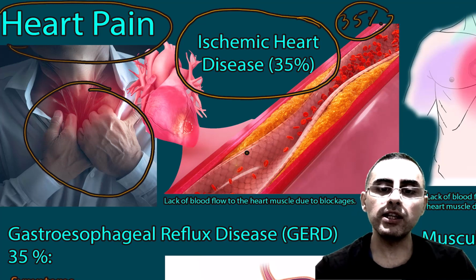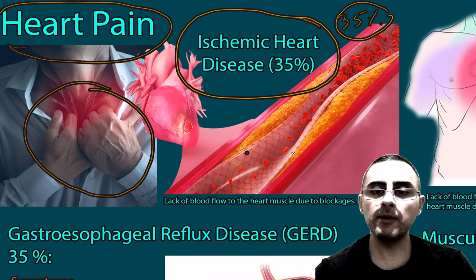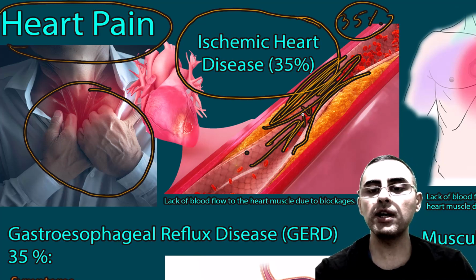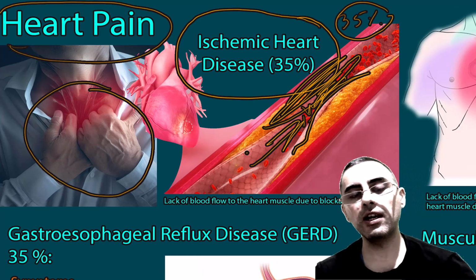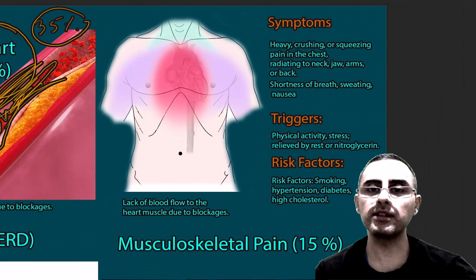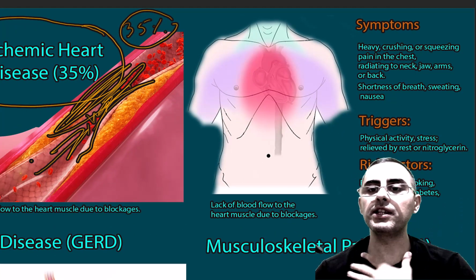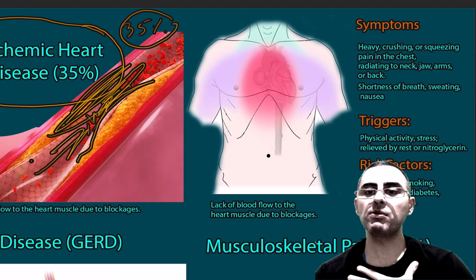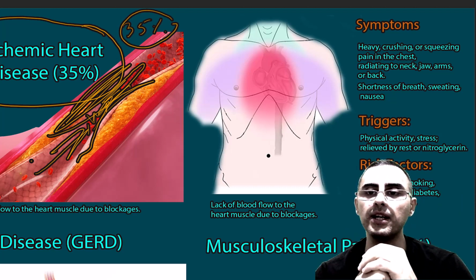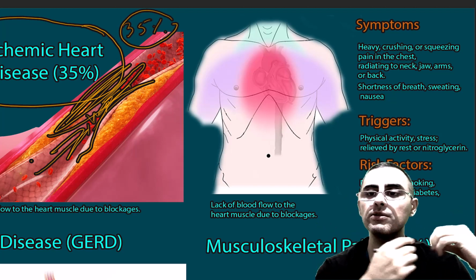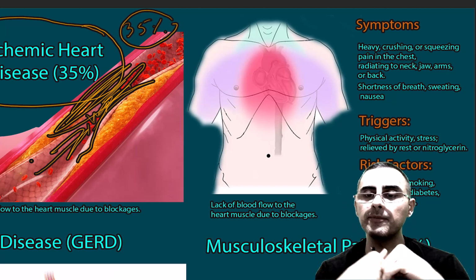It is called lack of blood flow to the heart due to a blockage. You can see here is atherosclerosis, and atherosclerosis can block blood flow and it can cause angina or heart attack. And what are the symptoms of ischemic heart disease? Symptoms usually are a heavy, crushing or squeezing sensation, squeezing pain in the chest area, and this pain radiating to arms, jaws and neck and back.